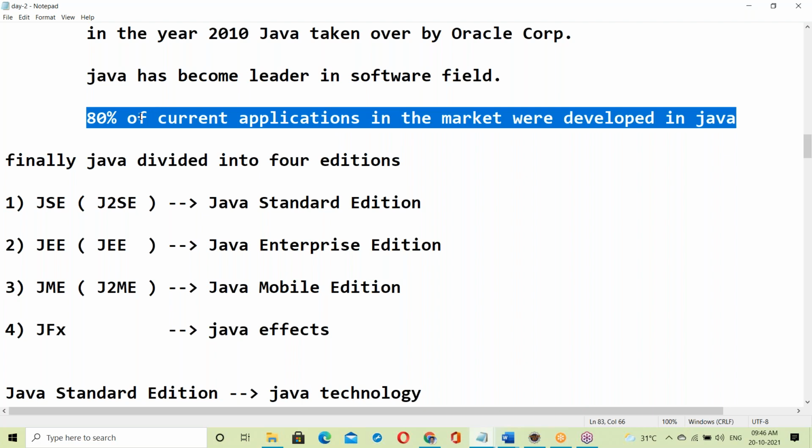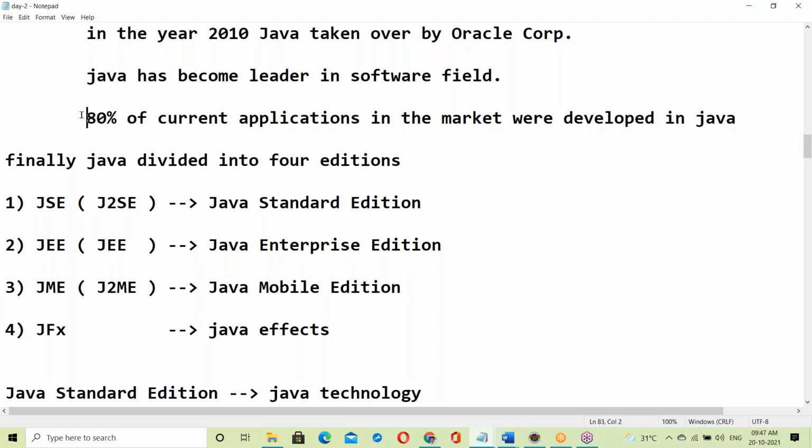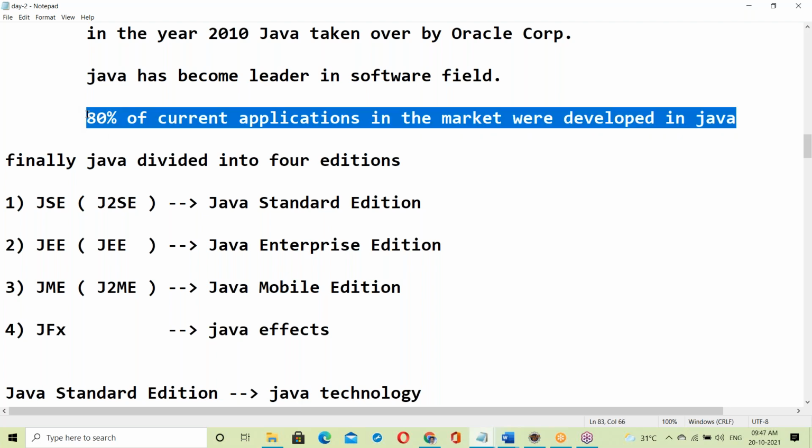See, 80% of current applications. Many online applications, right? In our daily life, we are using many online services, like Facebook, WhatsApp, Flipkart, food delivery apps like this. Almost all these internet-based applications were developed in Java only. So lakhs of applications were developed in Java.